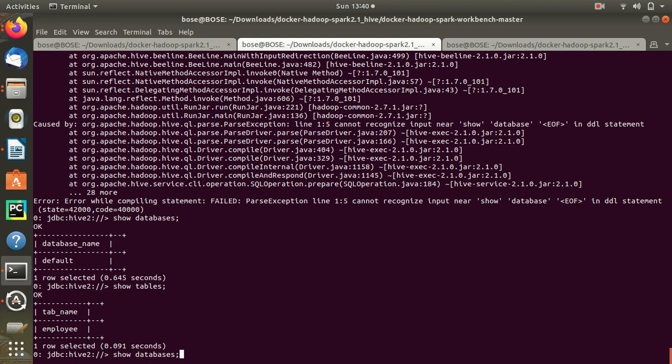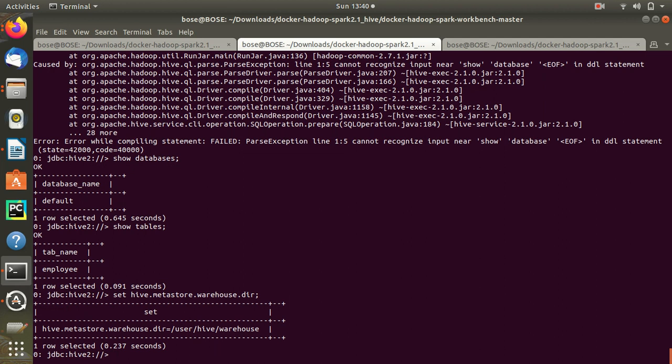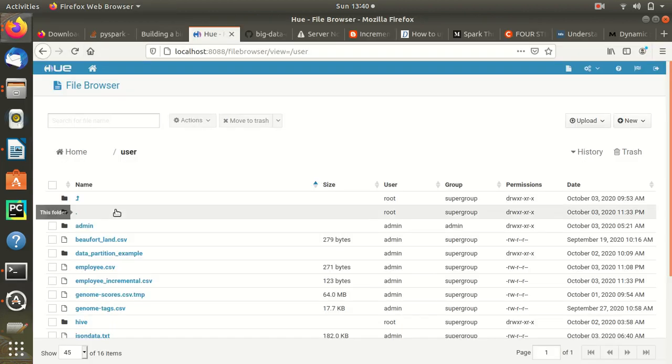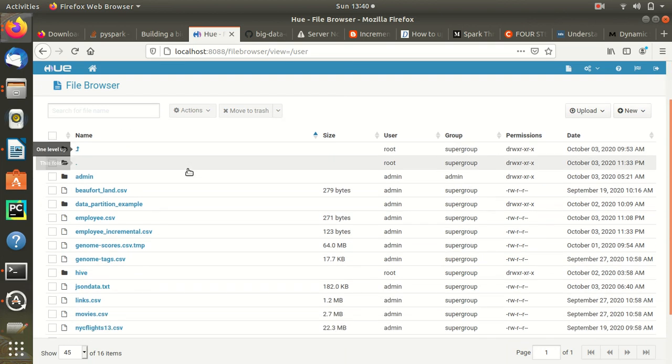One second. If you go to the Hive database and run this, you will see the location where your files will be stored, because when you are creating the table, at the back end the table is stored in the HDFS. It is not any other place, it is stored in the HDFS. Ours is stored in the user Hive warehouse. So we'll just go.